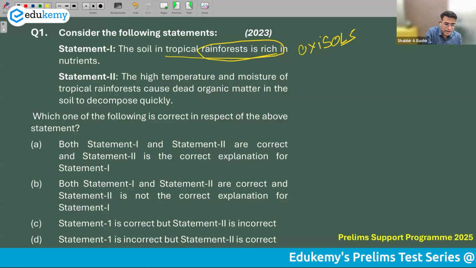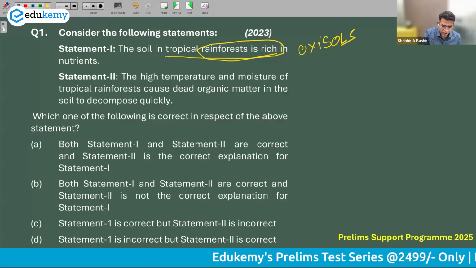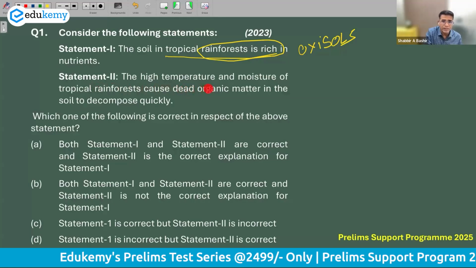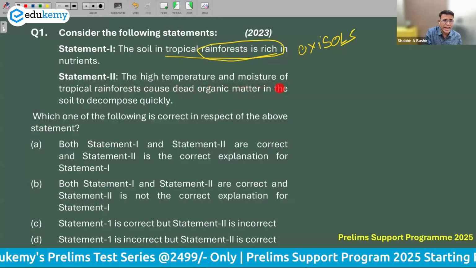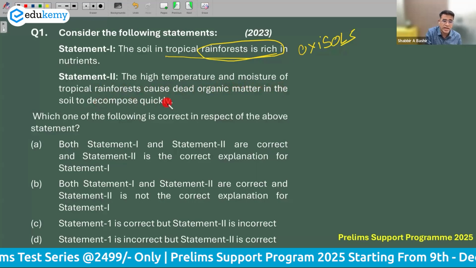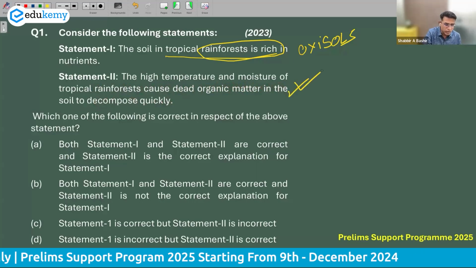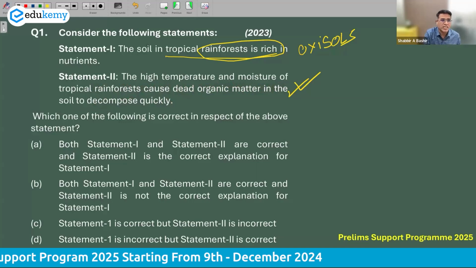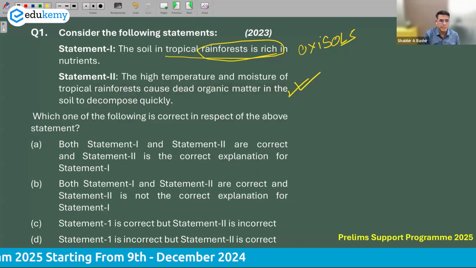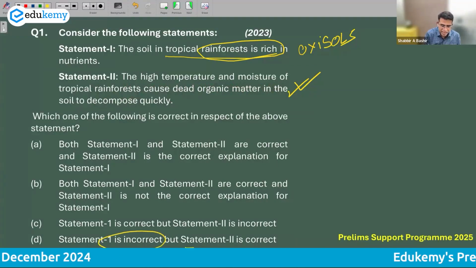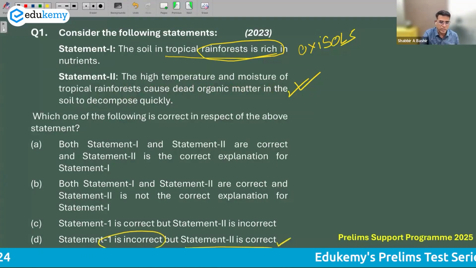And the second statement: high temperature and high moisture are the reasons why the tropical rainforest has less organic matter. Organic matter decomposes quickly. This is right. So in this question, statement one is wrong and statement two is right. That makes the answer easy, which says D: statement 1 is incorrect and statement 2 is correct. This was the first question.